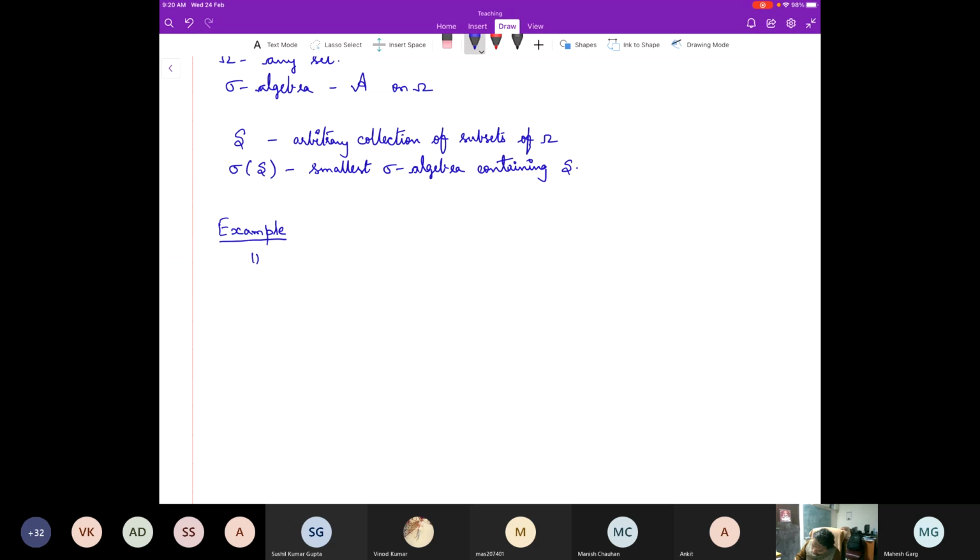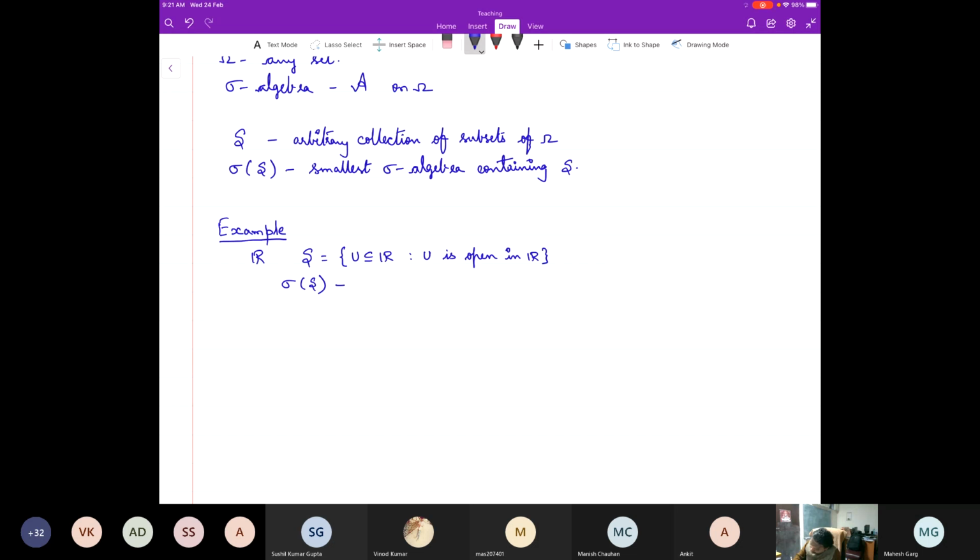So look at R and then choose S to be all those U subset of R such that U is open in R. Then the sigma of S, what is this one?